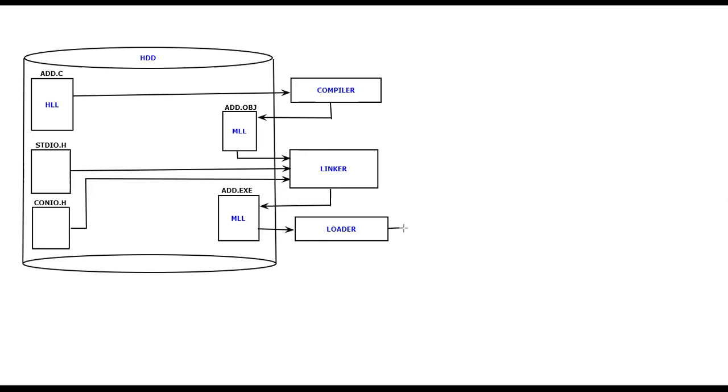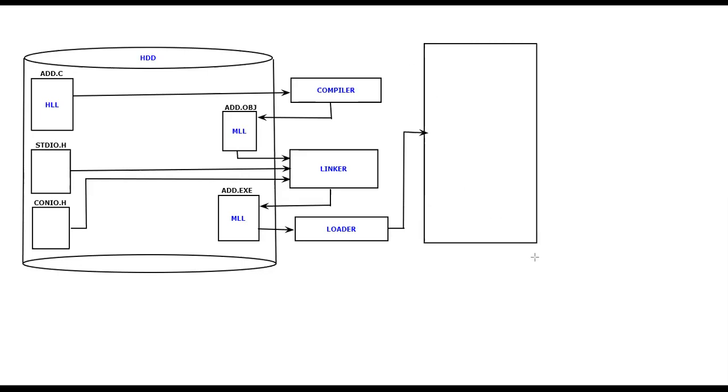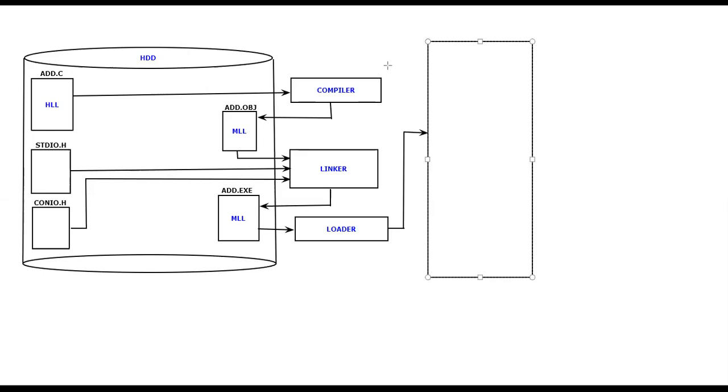What this loader software is going to do is load the executable file to the primary memory that happens to be RAM, because already you know that if you want to execute, then you must require the primary memory, that is RAM. So I'm going to consider this one now. I would like to consider the RAM now. So I would write to represent like this. So after representing it, let me quickly give the name for it, and I would write it as RAM. So this is the primary memory which is available for me.